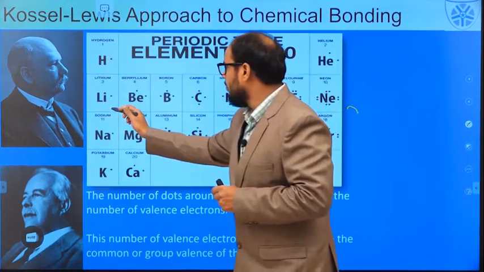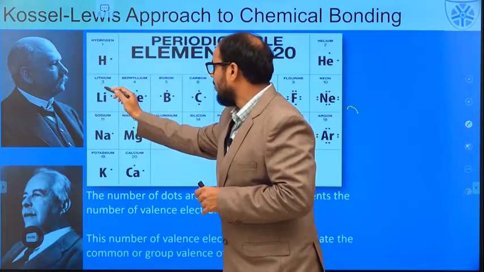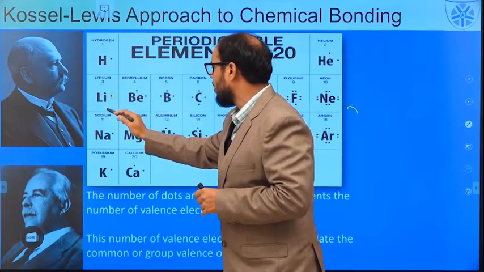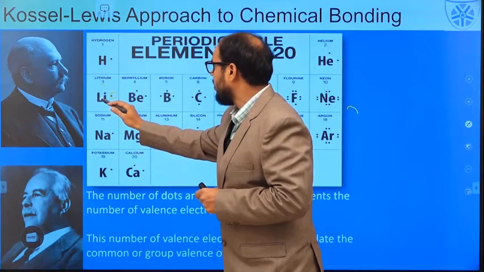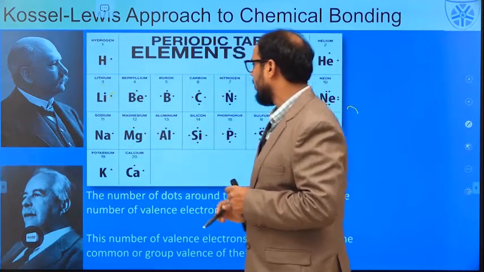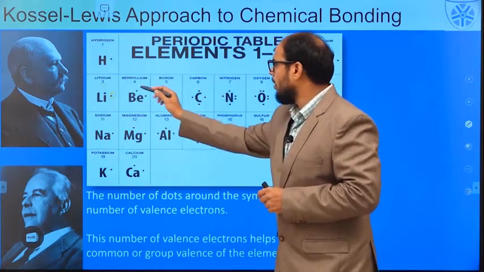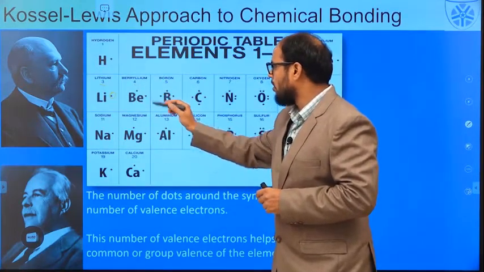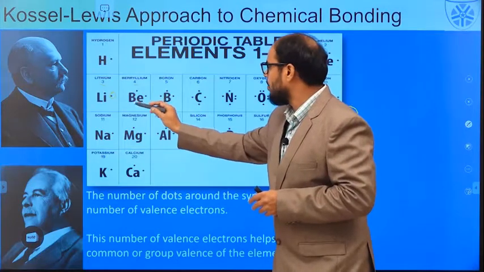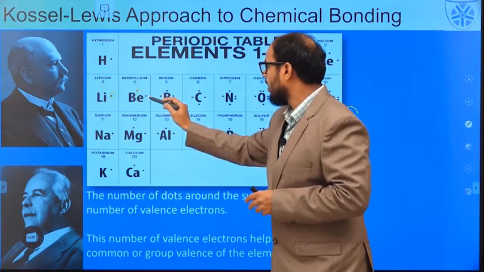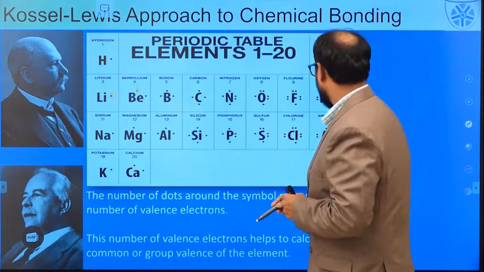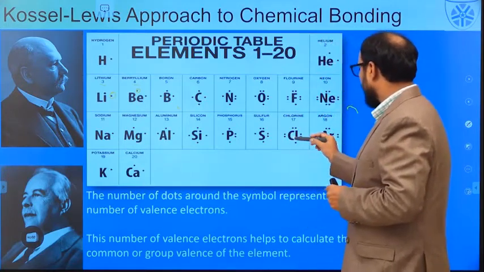Let us come to lithium. Lithium's atomic number is 3, but it has only one electron in the outermost shell. I can represent it as Li with a dot. The same case with beryllium. In beryllium, though the atomic number is 4, I have 2 electrons in the outermost shell, so I represent Be with one dot and a second one. The same was followed for the chlorine atom.